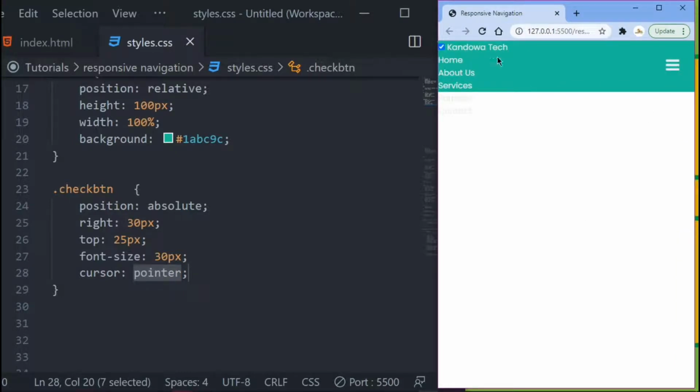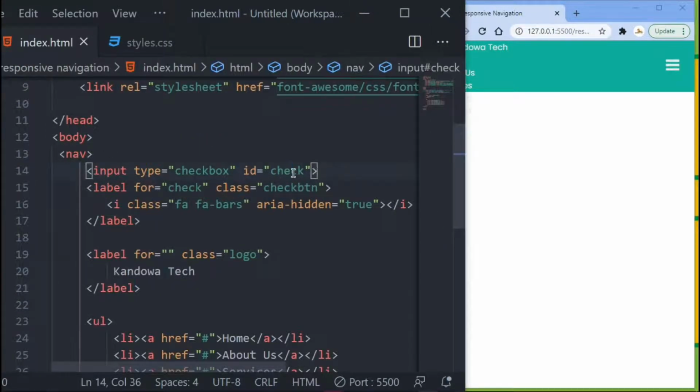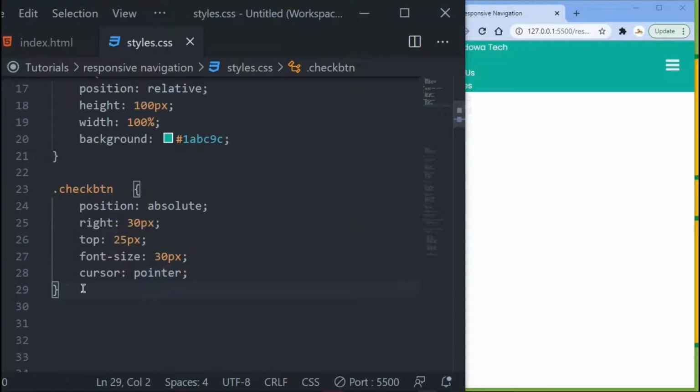Right? But you still got your checkbox here. Right? You see you got your checkbox there, so you want to remove that. Now if you come in here in your HTML, you see your checkbox there got an ID of check. Right? So you want to come down to your CSS and then call your ID.